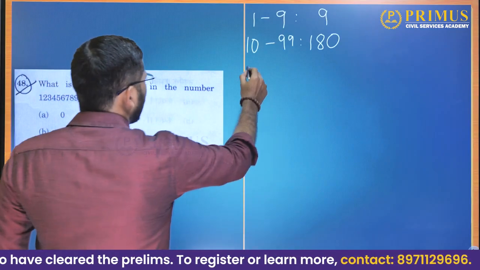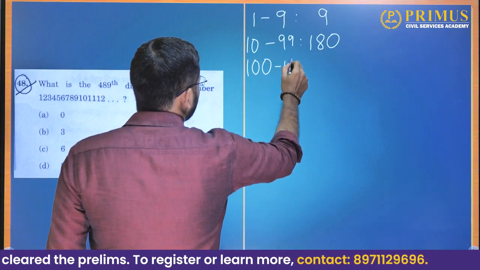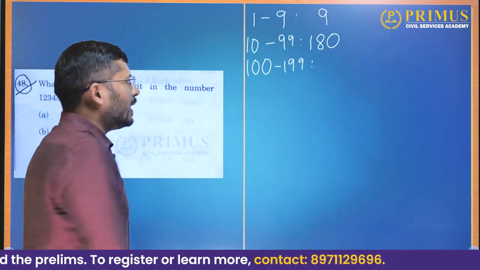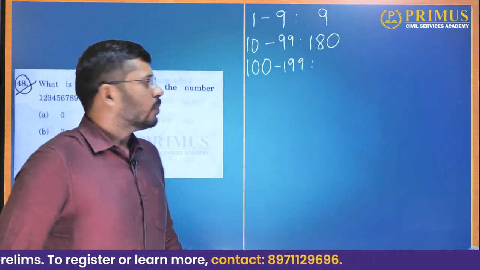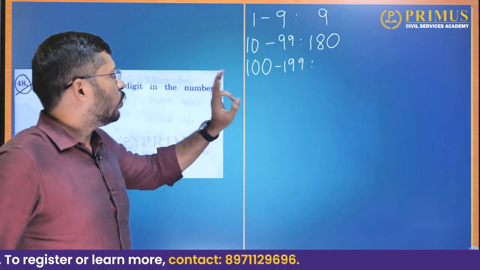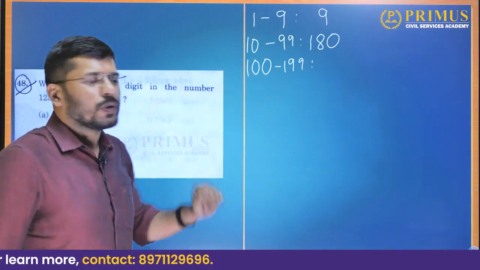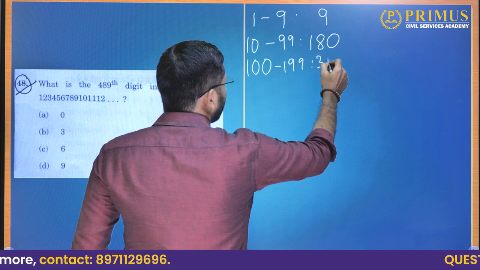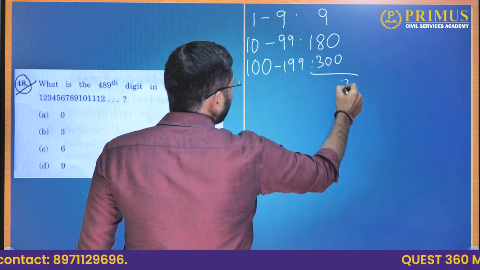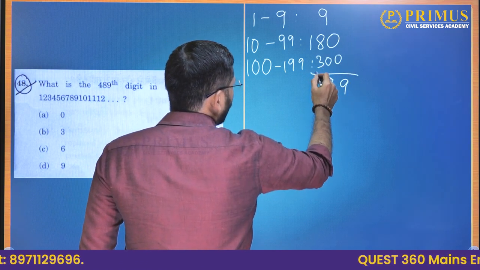Okay. Then 100 to 199, how many numbers do we have? We have 100 numbers, each of 3 digits. So from 100 to 199, we get 100 into 3, that is 300 digits. If you add them, 9, 180 and 300, we get 489.